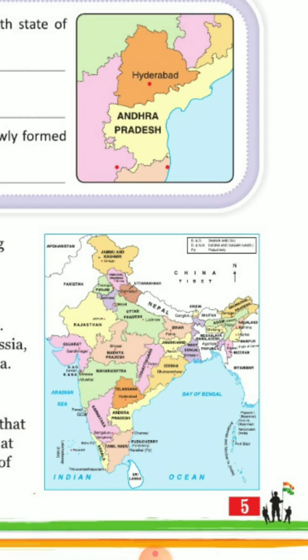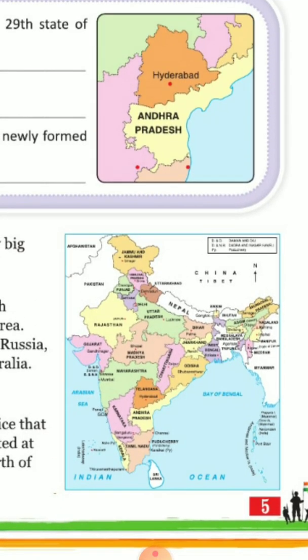In the west side there is Arabian Sea, in the east side there is Bay of Bengal, and in the south there is Indian Ocean. And in the south, the final point or the last point of India is Kanyakumari.